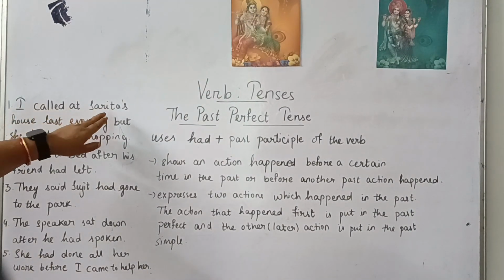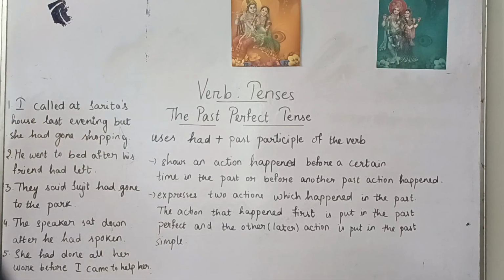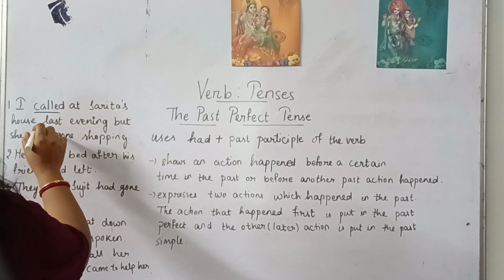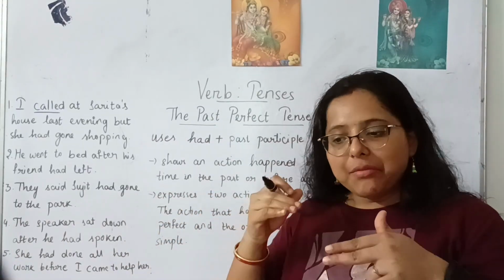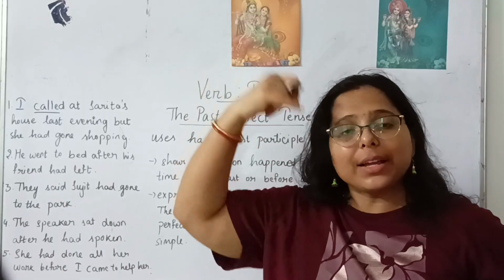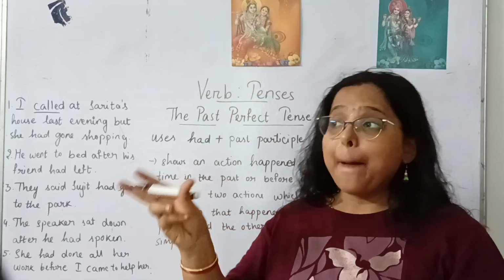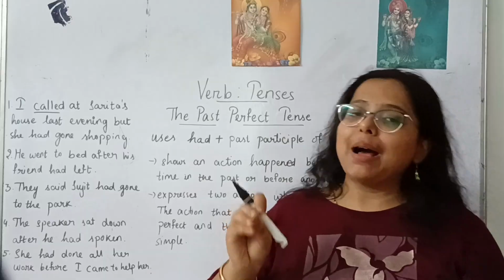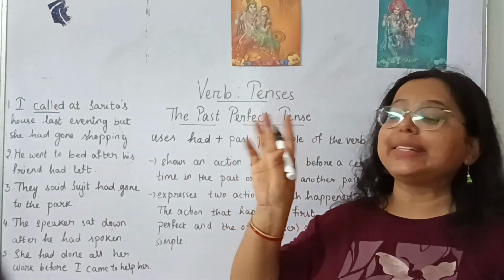I called at Sarita's house last evening, but she had gone shopping. I called at Sarita's house. When I'm talking to Sarita, she had already gone. The action had already taken place before I called. My action is also a past action. I called at some point of time. But before that, Sarita had already gone shopping. So, called is the simple past we are using, and she had gone shopping is the past perfect tense.